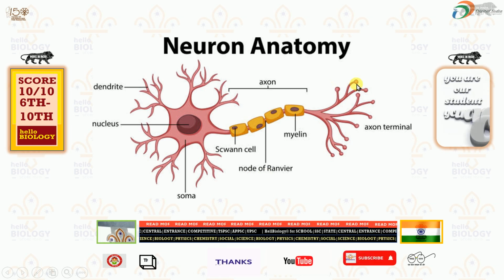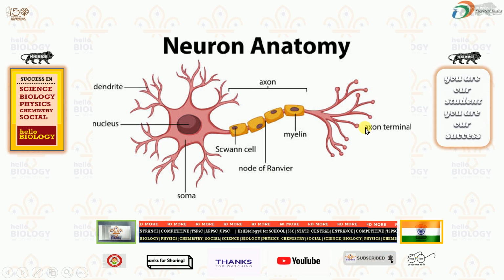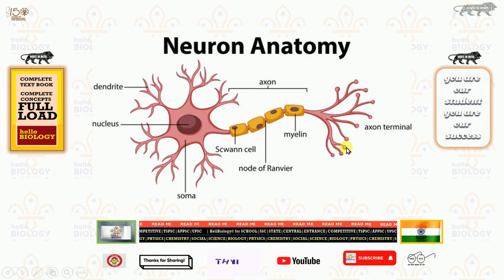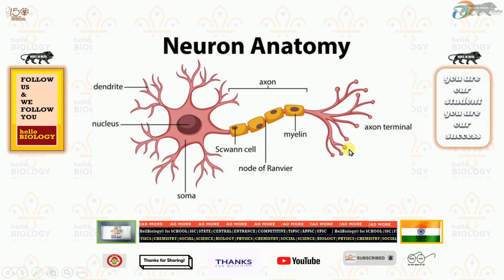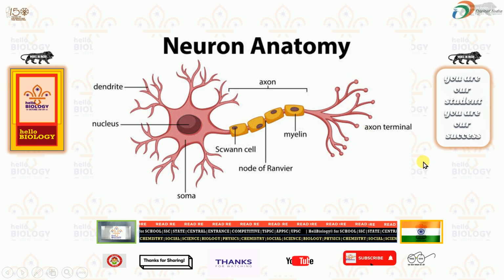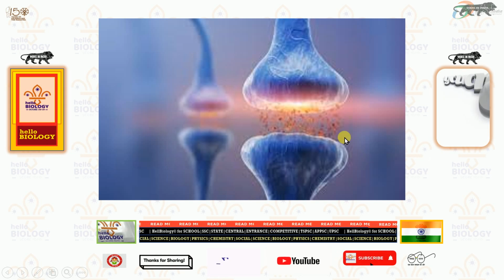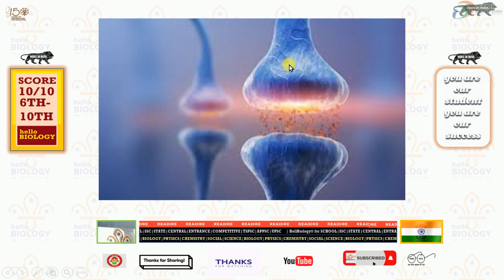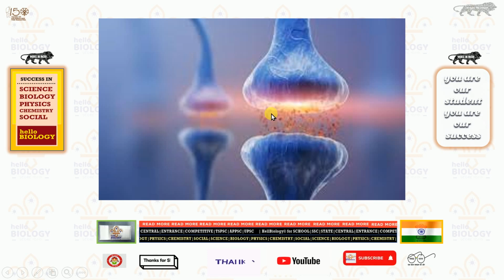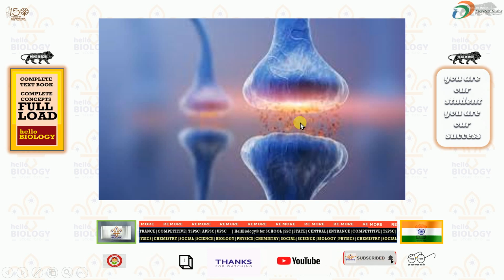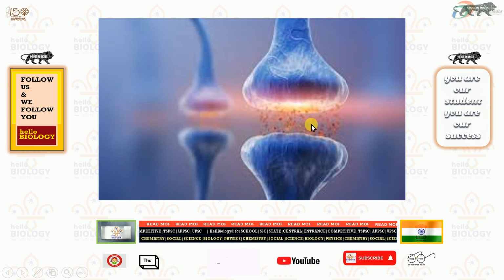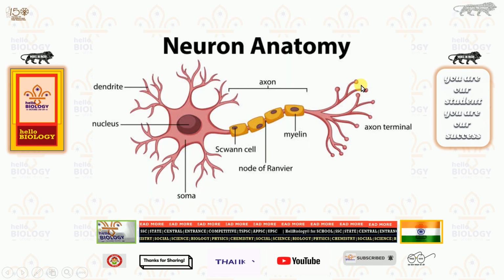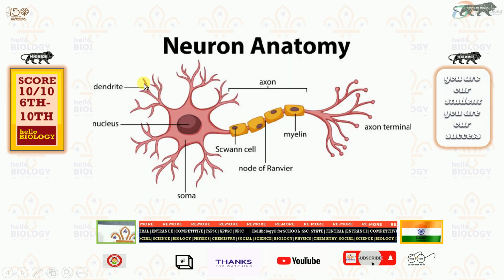Can you see the bulged structures here, here? These are all known as axon terminals. Understood? And if you see the nerve endings here, the message is transmitted. They are not joined. Understood? They are not joined completely. There will be a gap called the synaptic gap or nerve ending gap between one terminal and the dendrite of another.